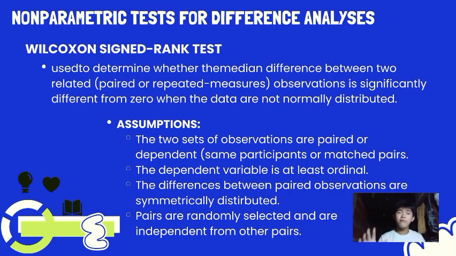The assumptions of it are: two sets of observations are paired or dependent, same participants or matched pairs. The dependent variable is at least ordinal. The differences between paired observations are symmetrically distributed, and pairs are randomly selected and are independent from other pairs.